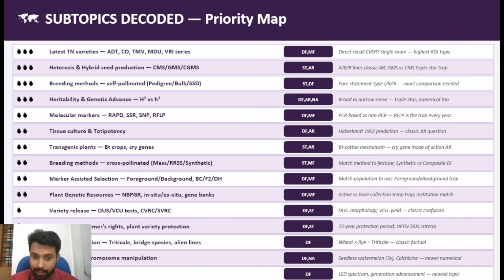Then wide hybridization methods, by which you cross very distantly related crops. Okay, these are advanced biotechnological methods. You should have an idea of that. And polyploidy also, which is doubling your chromosome number. Okay, chromosome manipulations are mainly successful in vegetatively propagated crops and flower crops, where the vegetative part of the crop is more important. Clear? Okay, you can see seedless watermelons.